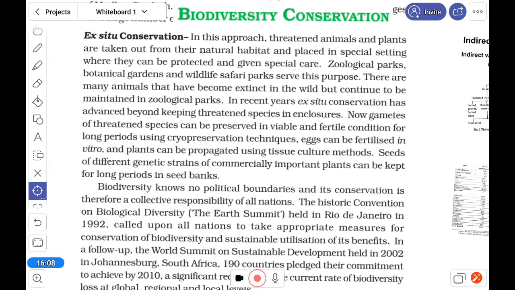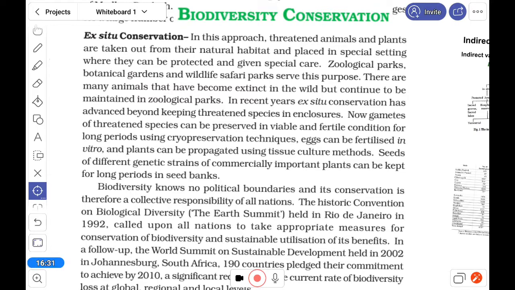About ex situ conservation approaches, as already told, zoological parks, tissue culture, IVF, botanical gardens, wildlife safaris, all these things are there, though not in detail.